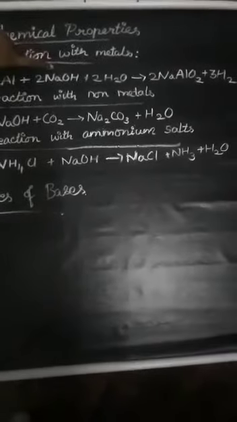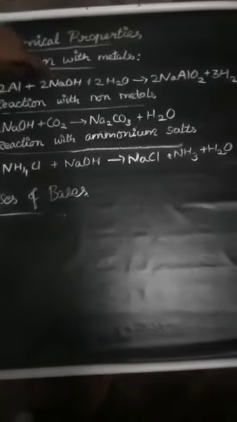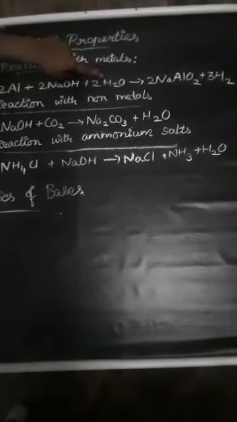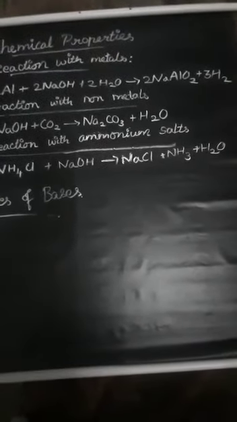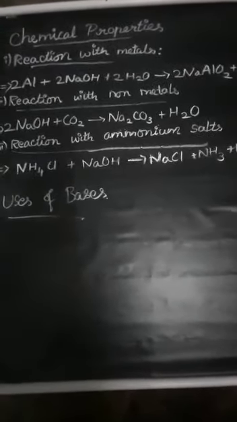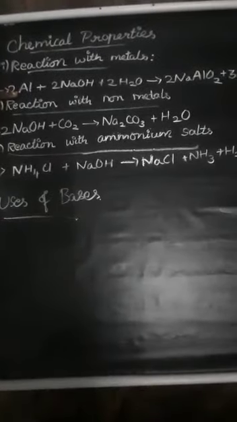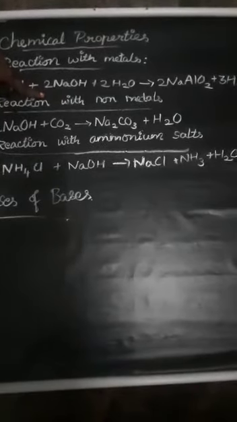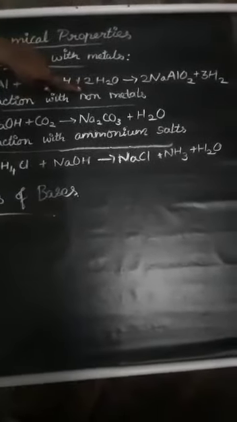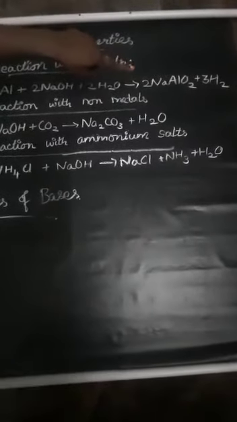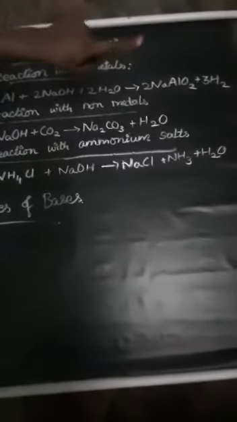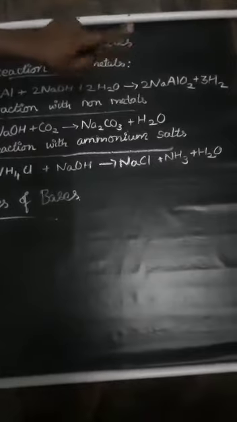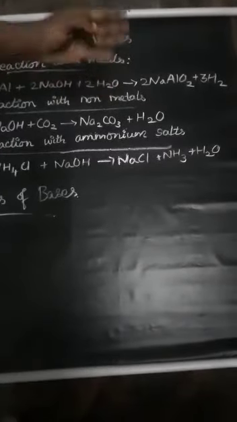Aluminum plus sodium hydroxide plus water gives sodium aluminate and hydrogen: 2Al + 2NaOH + 2H2O gives 2NaAlO2 + 3H2.